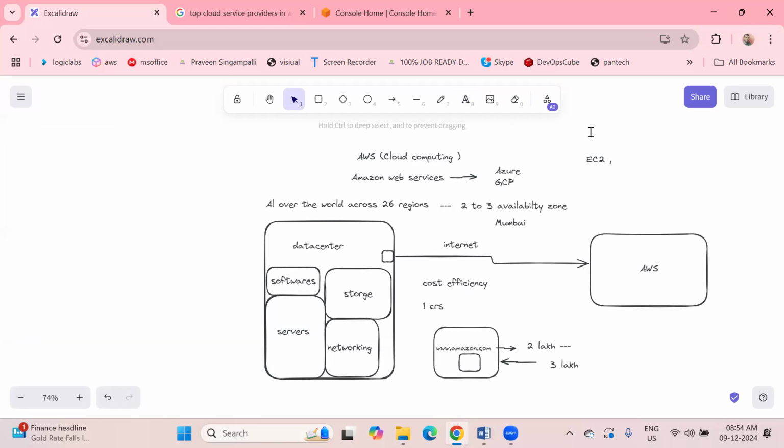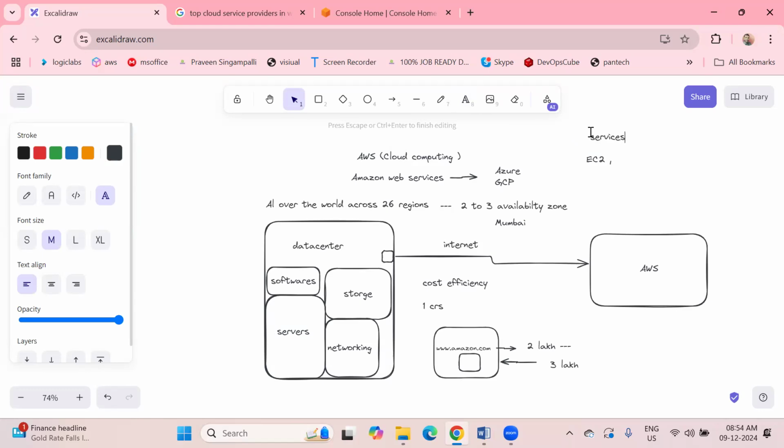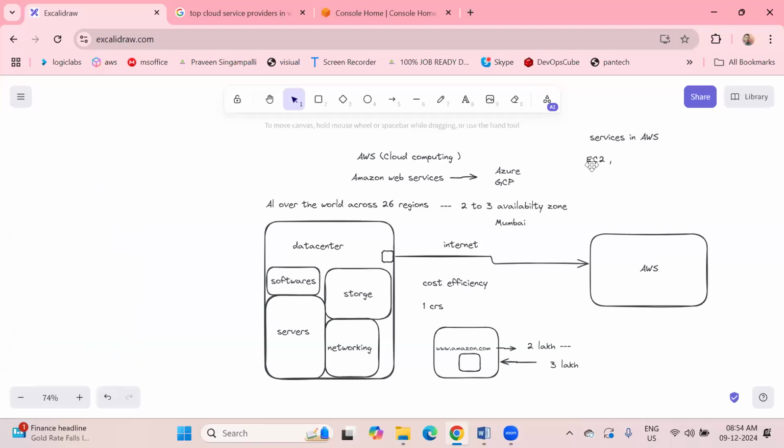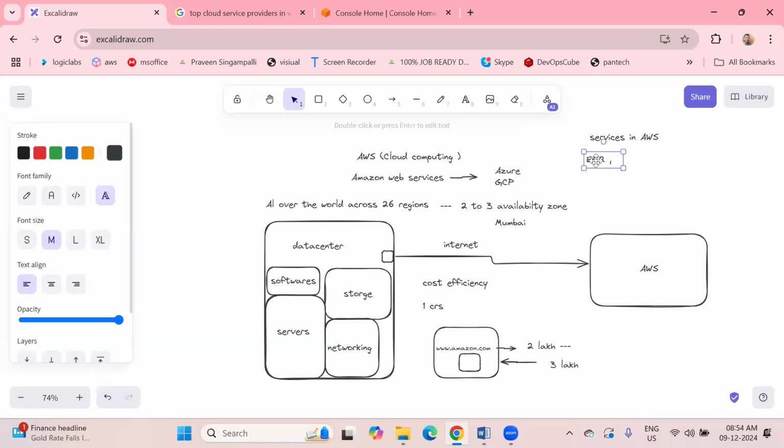Here we can discuss the services in AWS which we are going to learn. The first service is EC2. EC2 means to create a server. A server is nothing but a computer, guys. We are using our laptops, these are small computers, but in real time we are going to use a supercomputer. A supercomputer is nothing but a server. So with the help of EC2, we are going to create our servers.